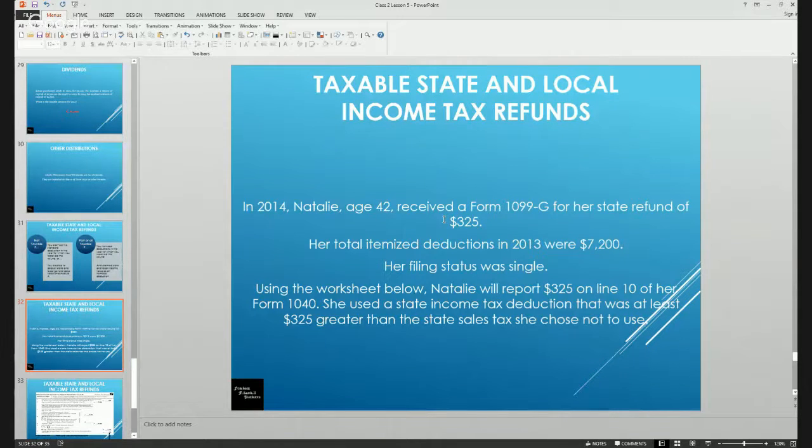So we need to now look back on her 2013 return. We see that her total itemized deductions was $7,200, and her filing status was single. So we're going to fill the worksheet out below. But the key thing here is that Natalie will be taxed on the $325, and that $325 will be reported on line 10 of the 1040.